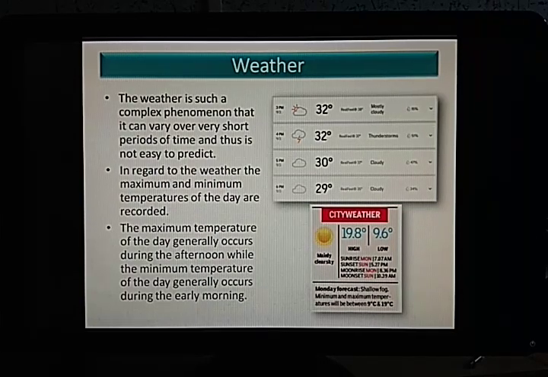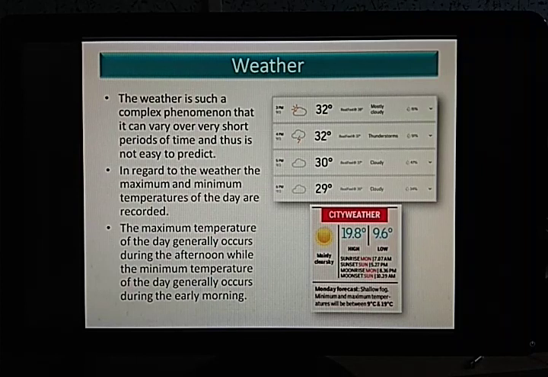So within this maximum and minimum temperature range, during the whole day, the temperature fluctuates, and it brings a change in the weather. So that's it for today in this topic called weather. In the next class, we'll be discussing another topic. I hope you all have understood today's class.